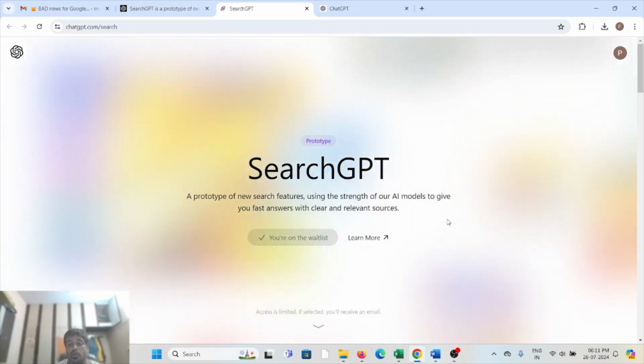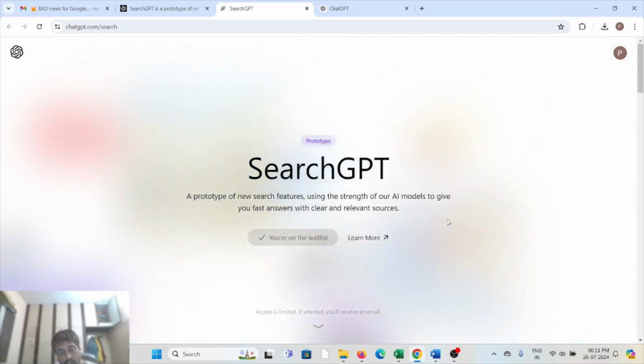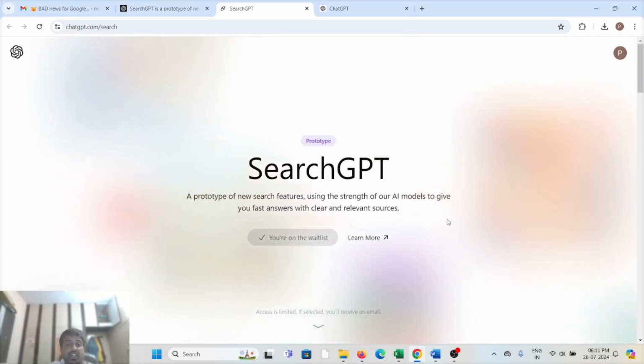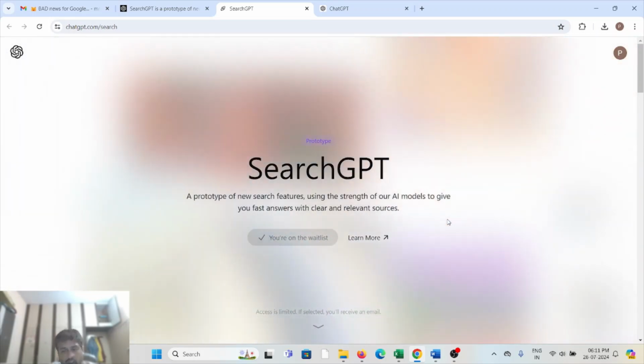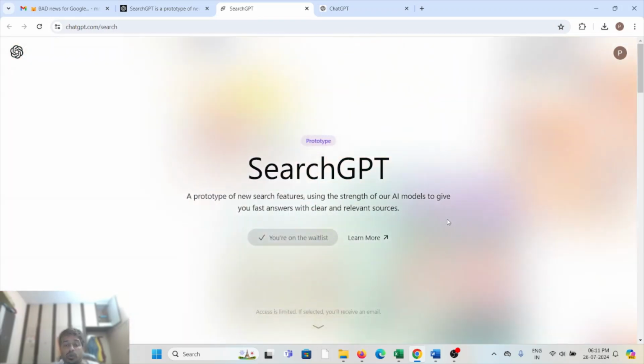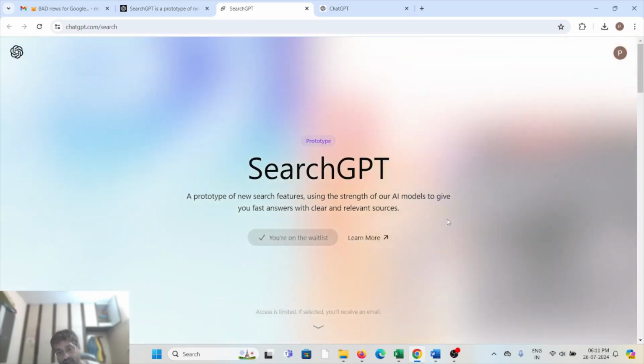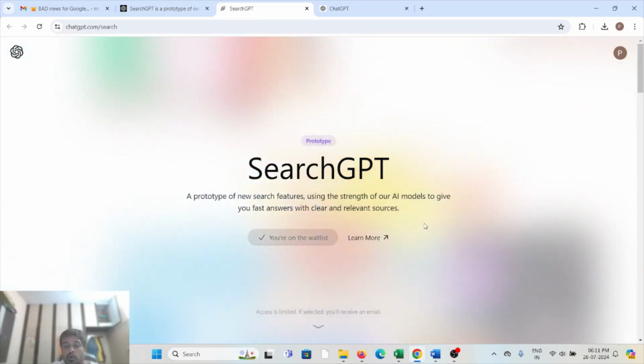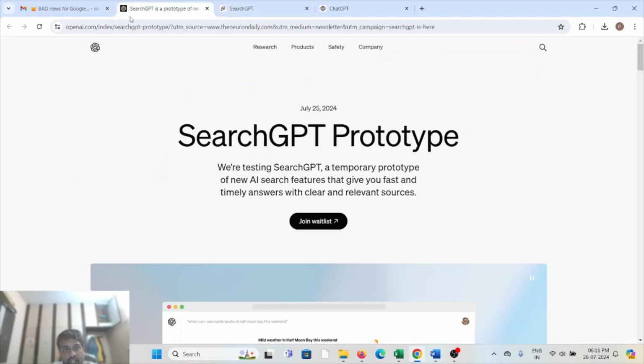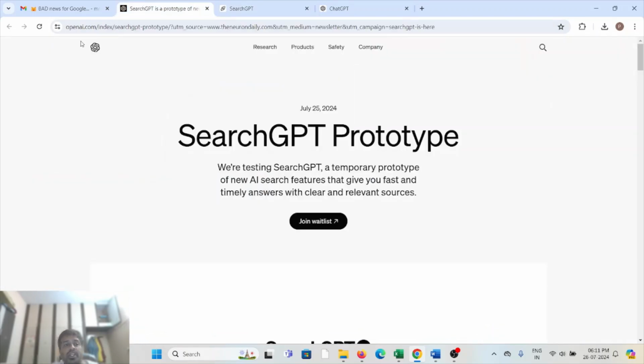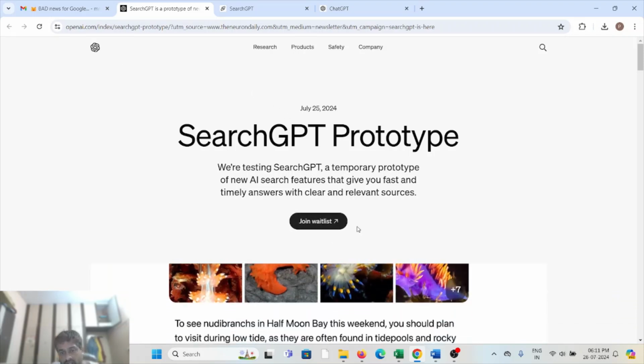Okay, so this is the new news in the tech world. OpenAI has come up with SearchGPT in order to give competition to the most popular search engine. Suppose you want to join the waitlist, you can visit this particular website, openai.com/index/searchgpt-prototype, and click on join waitlist.